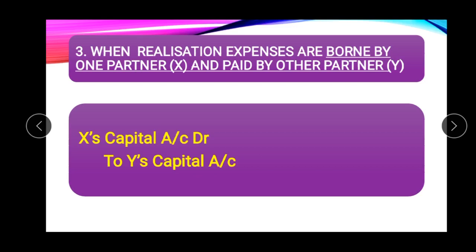Whoever makes payment, his account should be credited, because Y is making payment on behalf of X, so afterwards he will get this amount from X. That is why X capital account is debited and Y's capital account is credited here.